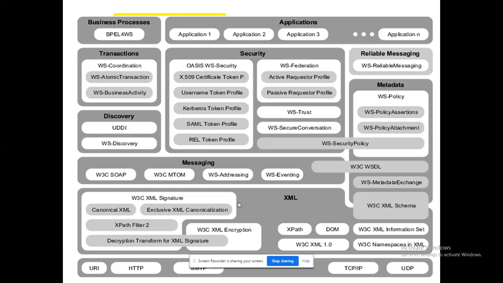And we will come to security, and then we will go to the messaging layer. In the security, they have given two layers very specifically. One is the OASIS WS security standard, which is already available for our purpose. It's like a complete Kerberos server. The service consumer will go and introduce themselves and has to get a public key, and the service provider will also go and sign up and needs to get a public key.